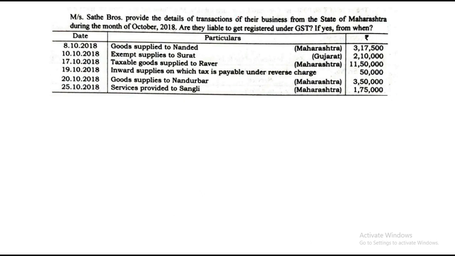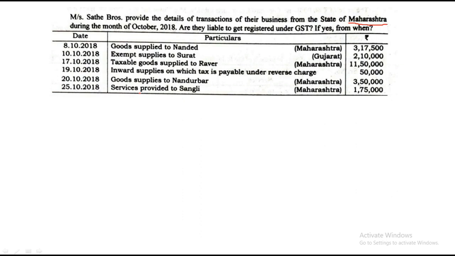Always remember, whenever such a sum comes, first check which state he is in: the state of Maharashtra. Next, check whether it is only goods, only service, or both. I can see goods supplied and also services provided, so it's goods and services. For the state of Maharashtra, when goods and services are given, the threshold limit is 20 lakhs. If it goes beyond that, you have to register under GST. Always remember, aggregate turnover means only supply; no purchases can be included in the calculation.